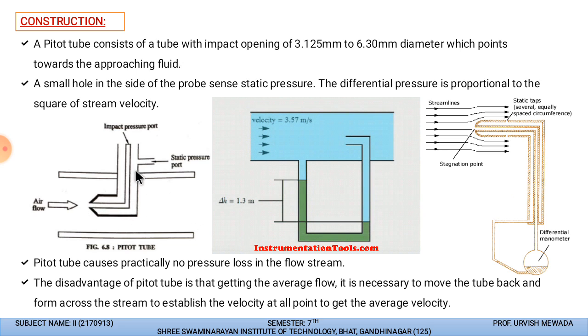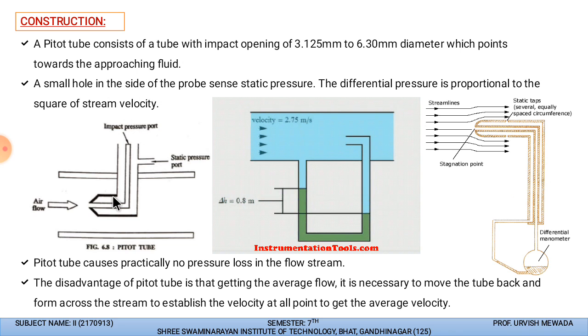The pitot tube consists of a tube, and this is the actual standard dimension. The opening side has 3.125 at this point, and 6.30, according to the type of liquid we can use the pitot tube with, and the diameter points towards the approaching fluid. This is the point where the fluid is approaching, going to strike on the pitot tube stagnation point, and there is a small hole inside on the side of the prop.